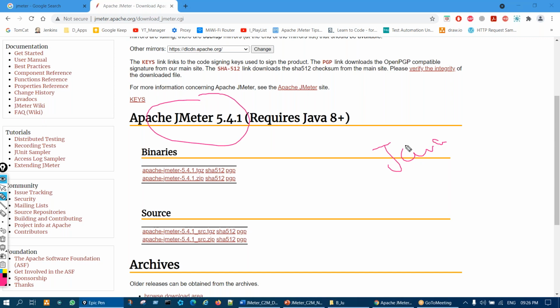So we need some Java libraries to be installed in our system so that any Java application can work, right? So it's kind of a mandatory thing. Suppose you are using any Java application, you have to install Java, right? Or let us say Java developers, or Selenium people who are doing Selenium automation through Java, they also need Java installed, right? So that is a prerequisite. It's a mandatory thing.